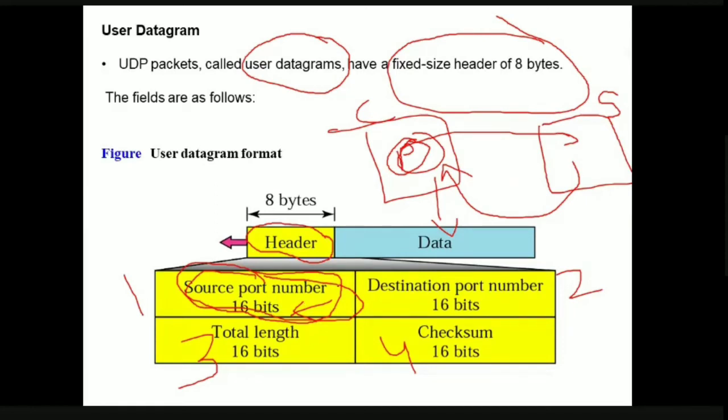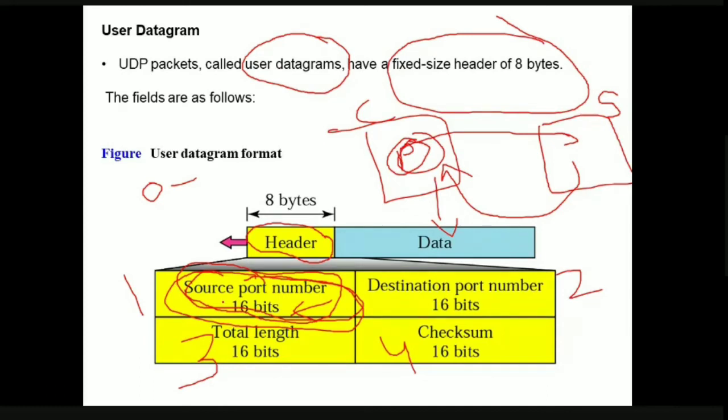If the source host is a server, the port number in most cases will be a well-known port number. So you came to know the difference, right? If the source is a client, it can choose a temporary port number. If the source is a server, it can choose its port number from the well-known port numbers only.